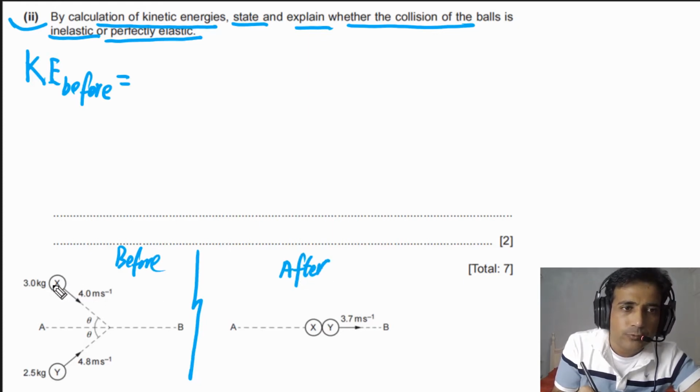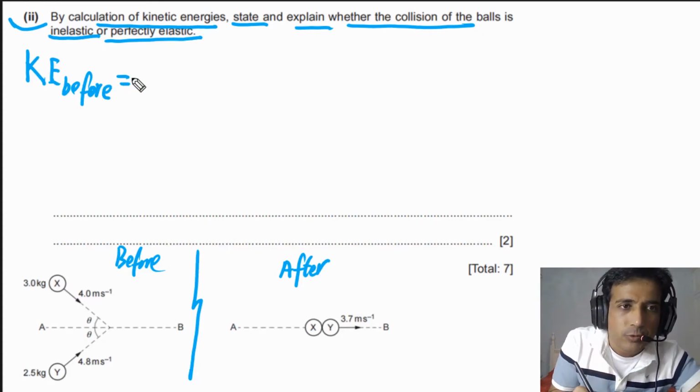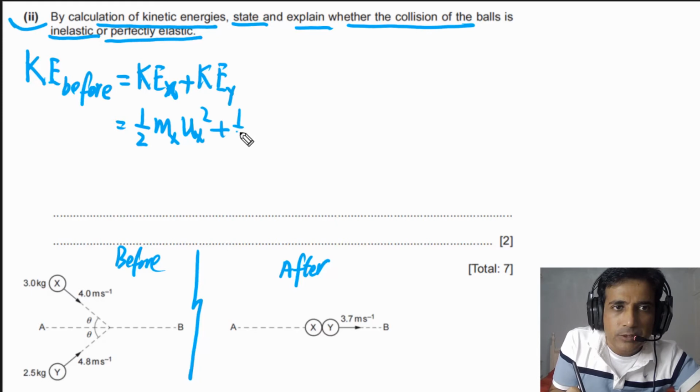Now before we have two balls x and y, and they have separate speeds. So we have to calculate kinetic energy of x, plus we need to calculate kinetic energy of y. If we calculate kinetic energy of x, we have to write 1/2 mx ux squared, plus we need to calculate kinetic energy of y, so that will be 1/2 my uy squared.